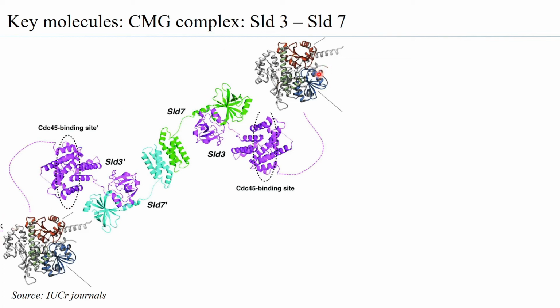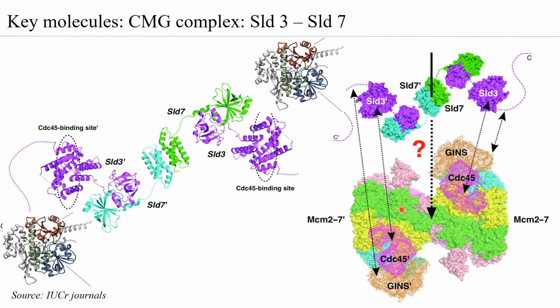Why is this important? Because to the MCM2-7 that is present in the origin, you have the CDC45 loaded by one SLD3, and to the other MCM2-7, where you have a double hexamer, you should have two CDC45 coming and binding. And since it binds head to head, this CDC45 binds to this MCM2-7 and this CDC45 binds to this MCM2-7.